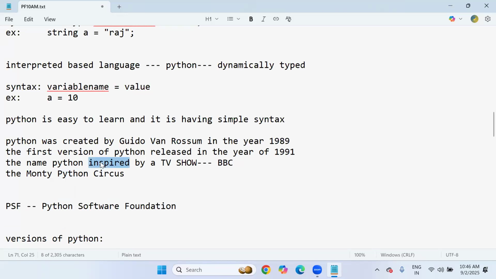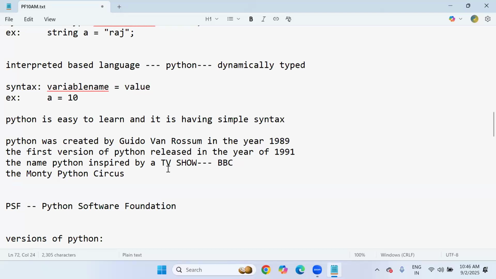So the name Python was inspired by a TV show. The author is a big fan of this TV show, which was broadcast on the BBC channel, a famous comedy circus show, the Monty Python Circus. So that's how the name Python language came.